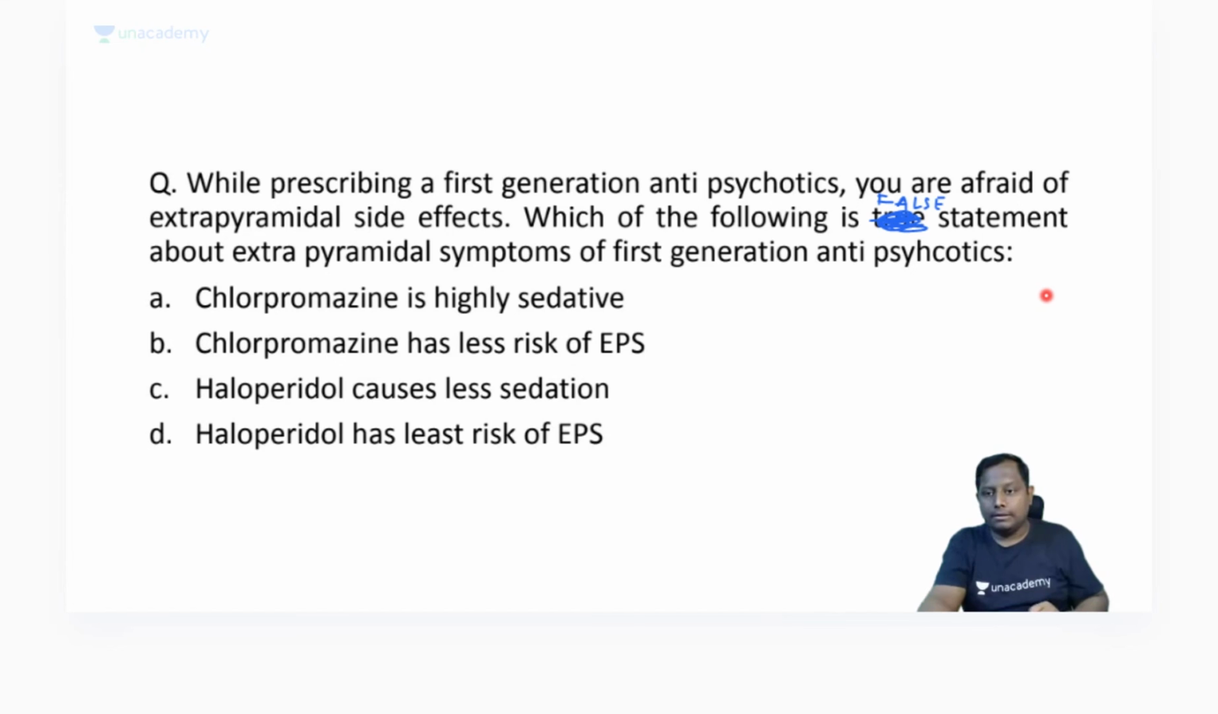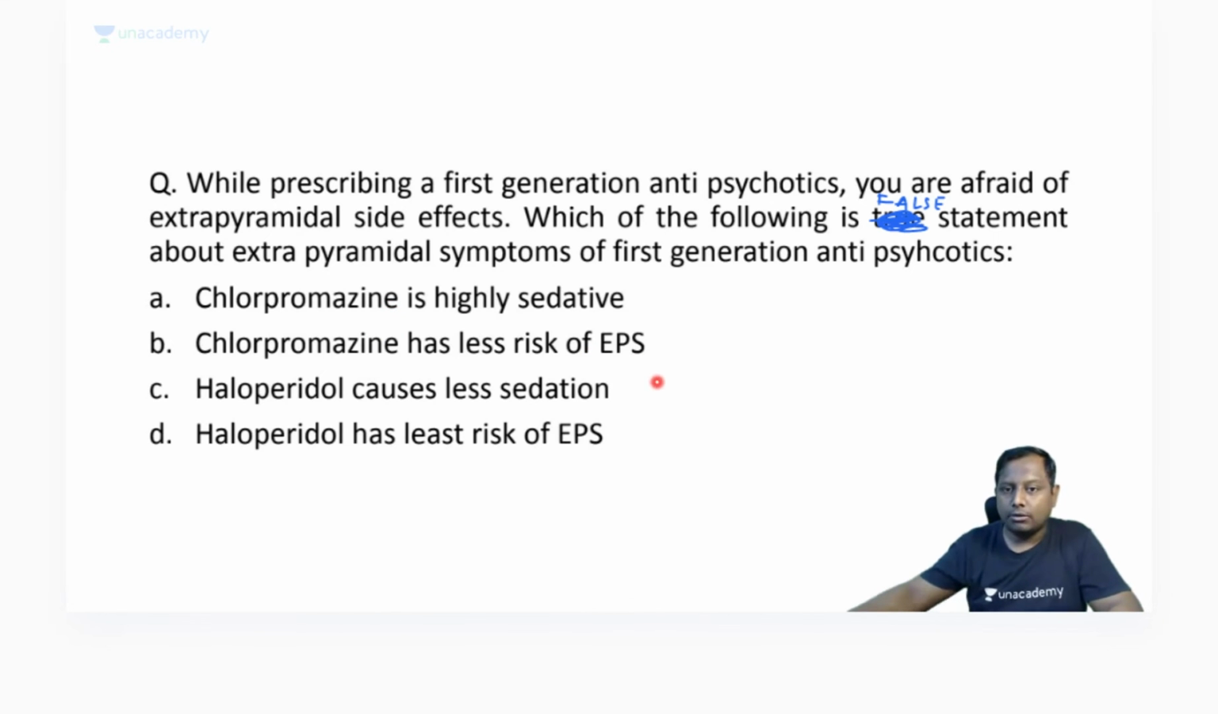So these are the students who have maintained the leaderboard. Now let us read the option once again, guys. You'll have to find out about the first generation antipsychotics. These are all first generation, like chlorpromazine, thioridazine. Chlorpromazine, thioridazine, they are also considered low potency.